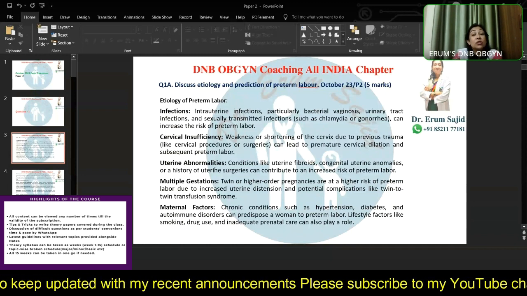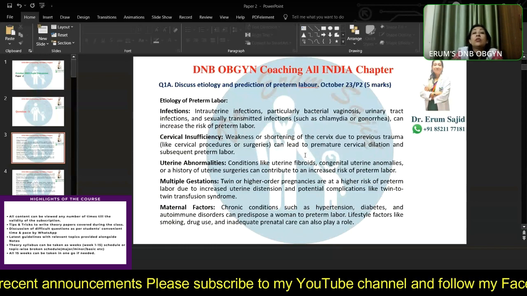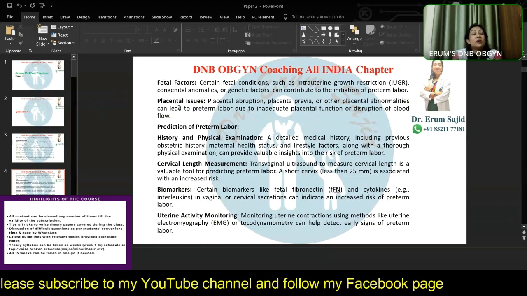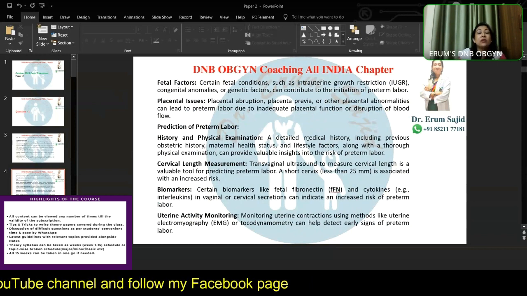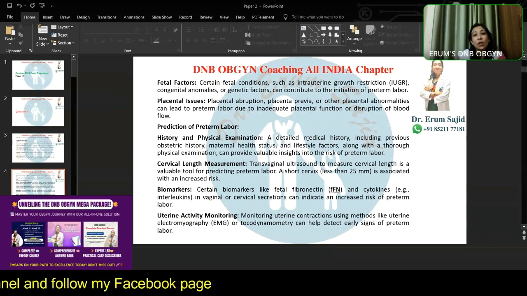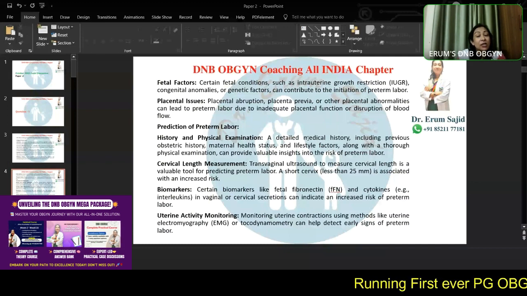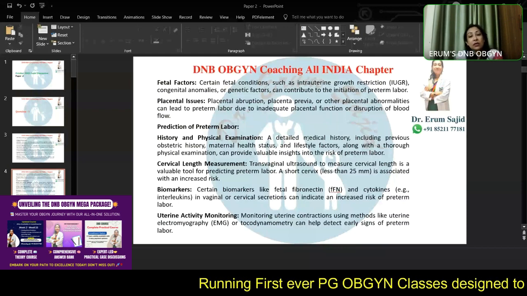Any overstretched uterus, polyhydramnios, uterine fibroid, anywhere where the size of the uterus is more than the size expected can have preterm labor. Apart from that, there could be some fetal factors, like abnormal fetuses, they also go in labor earlier. Congenital abnormalities, excessive fetal growth restriction, fetal death can cause preterm labor. Placental issues like placental abruption or placenta previa can also cause early labor.